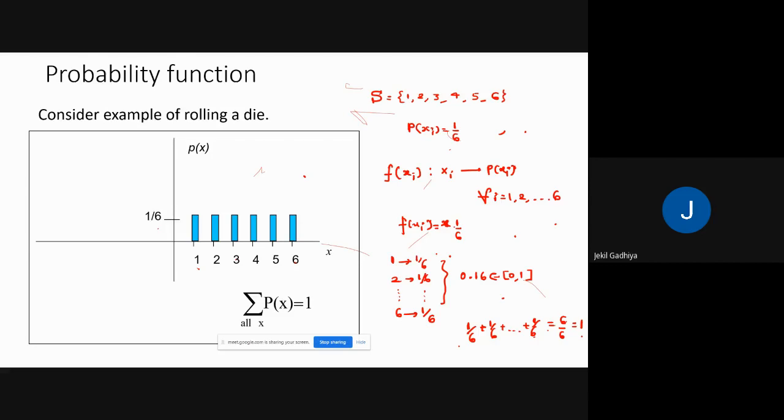So both conditions are satisfied here. Therefore, we can say that this function is a probability function. Also, it's associated with a discrete probability distribution. Why is it a discrete probability distribution? Because these outcomes are countable.